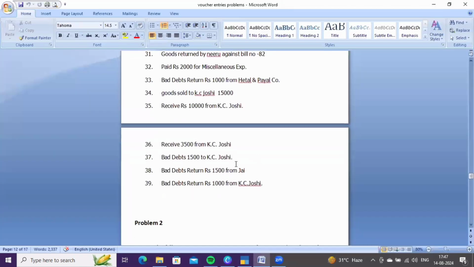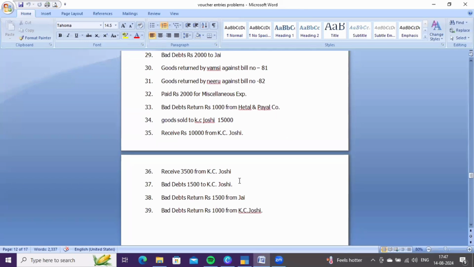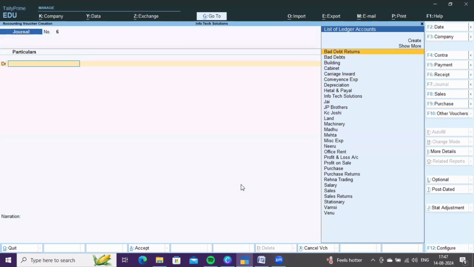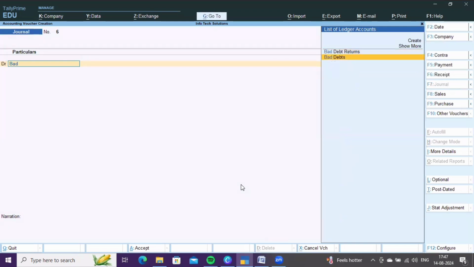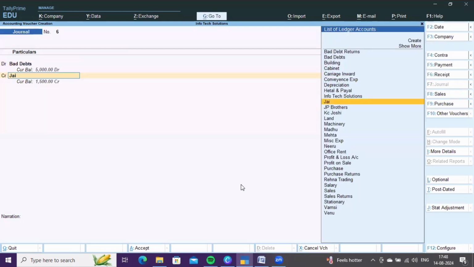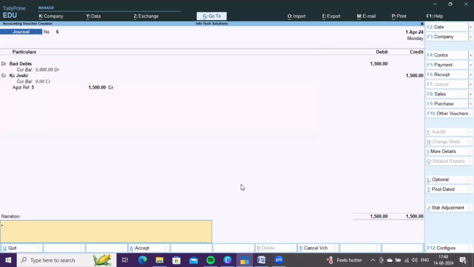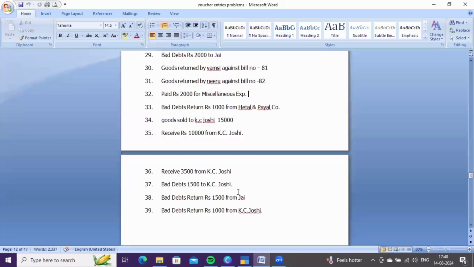Next, bad debt 1,500 to KC Joshi. We sold 15,000 worth of goods. Out of 15,000, she repaid 13,500 and the remaining pending balance is 1,500. Now she is unable to repay the pending balance, so it is a bad debt to us. It comes under F7. Debit bad debts account 1,500 and credit KC Joshi account against difference. Then press Ctrl A to save it.